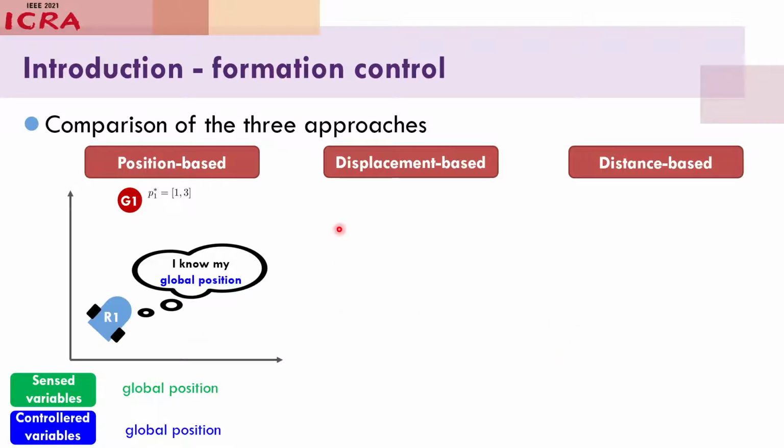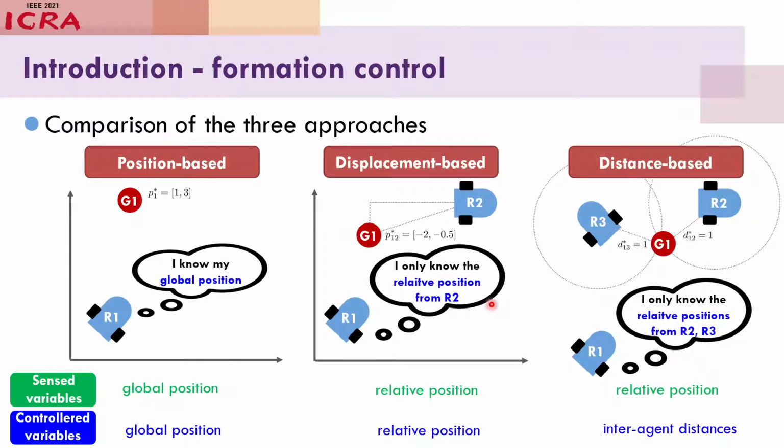For the local coordinate systems, we can use these two approaches. In displacement-based control, the goal position is given by the relative position from its neighbor robot. In distance-based control, the goal position is determined by the inter-agent distances from neighbors.